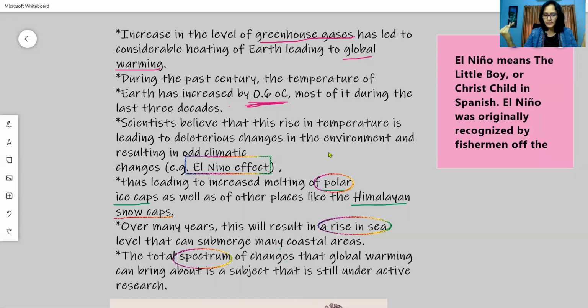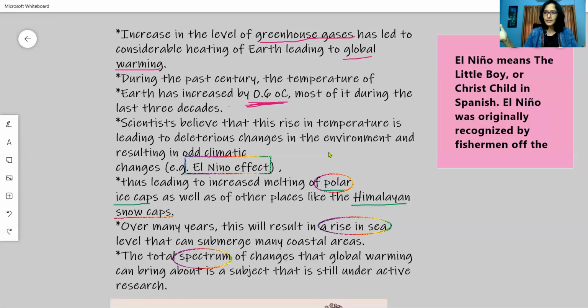What happens when the globe becomes warmer? There is increased melting of polar ice caps and Himalayan snow caps. And this melting will lead to rise in the sea levels. When sea level rises, naturally the coastal areas will be submerged. Already Maldives is under threat. Japan, the group of islands, is under threat. Like that, every coastal area, due to the increase in the sea levels, may submerge one fine day.